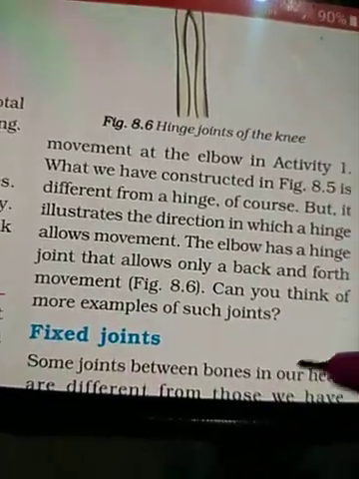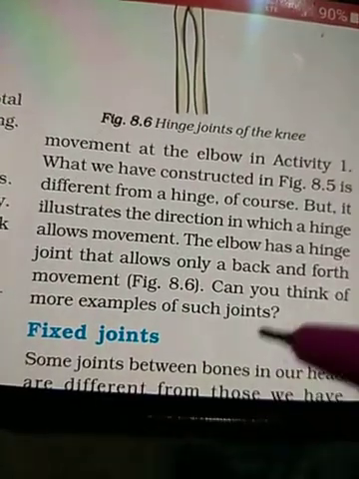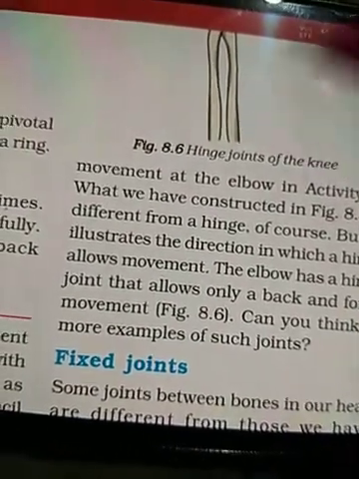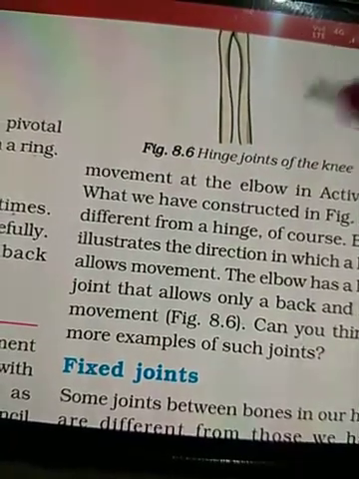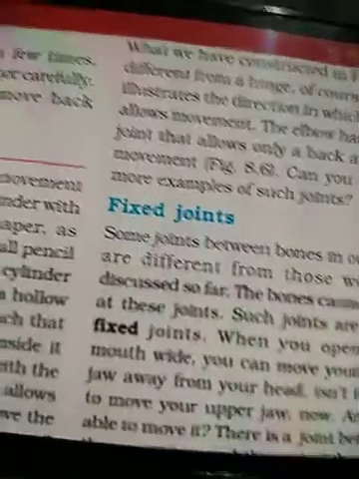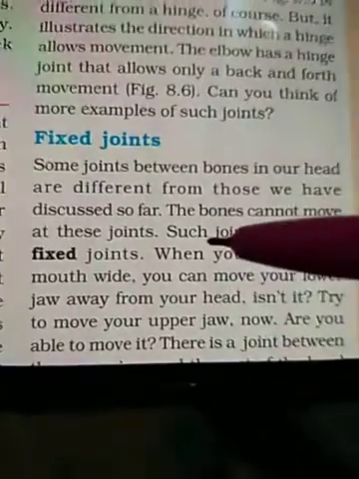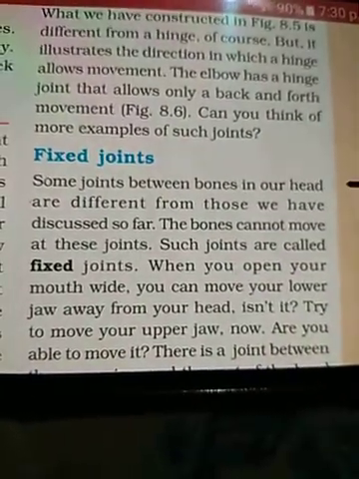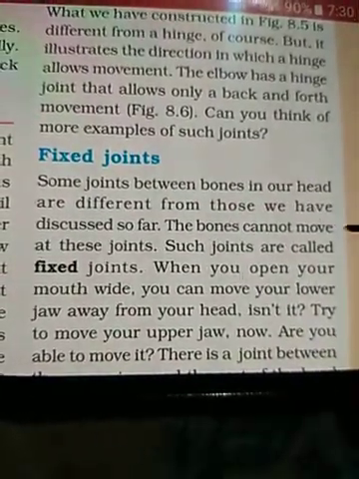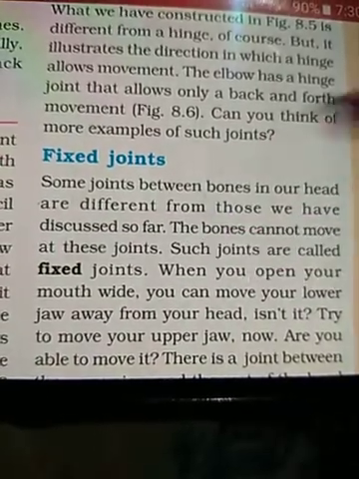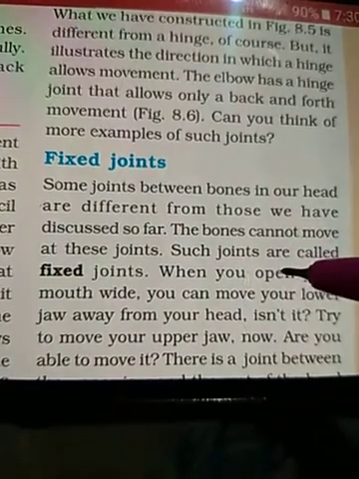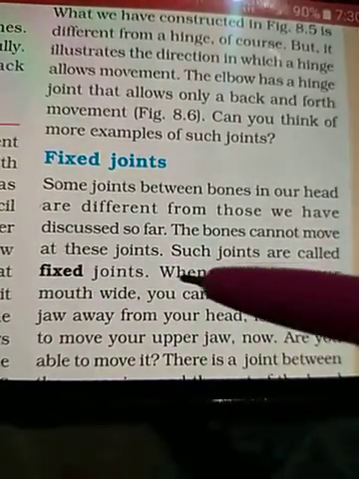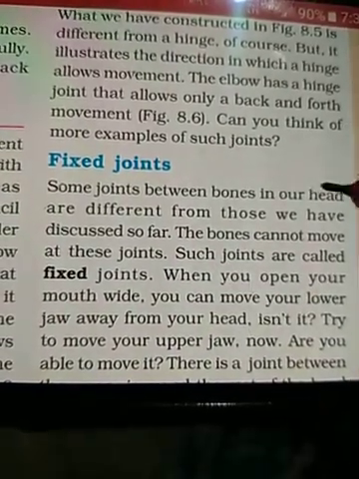The elbow. Can you think of more examples of such joints? As I have said, the hinge joint is present in the knee. It is present in the elbow. Next is fixed joints. Some joints between the bones in our head are different from those we have discussed so far, means till now. The bones cannot move at these joints. Such joints are called fixed joints, as I have explained earlier.